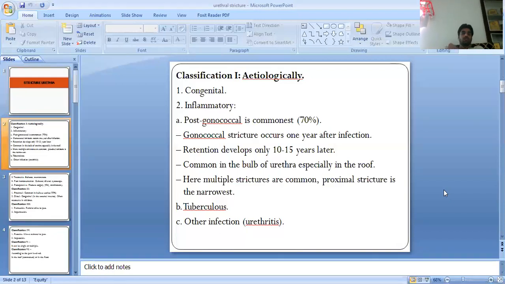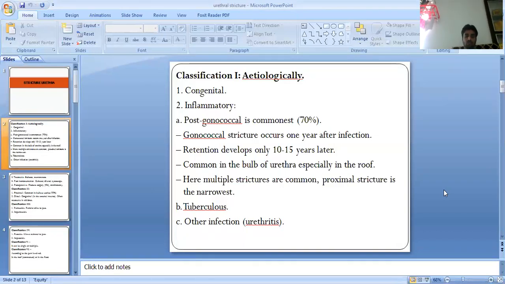First, etiological classification. There are two types, congenital and inflammatory. Post-gonococcal is common, about 70%. Gonococcal stricture occurs 1 year after infection. Retention develops only 10 to 15 years later. It is common in the bulb of the urethra, especially in the roof. Here, multiple strictures are common. The proximal stricture is the narrowest.